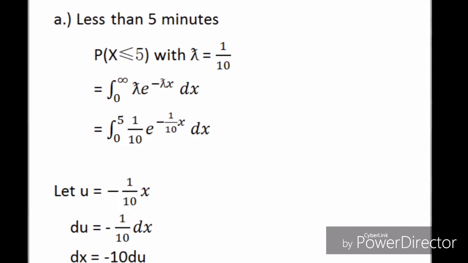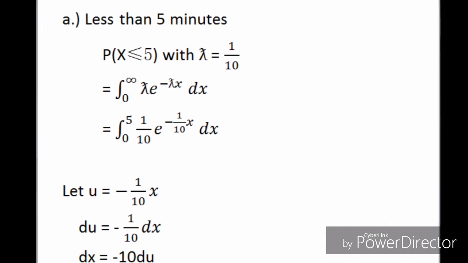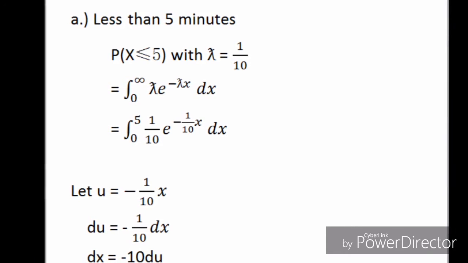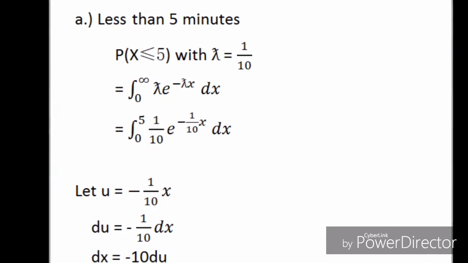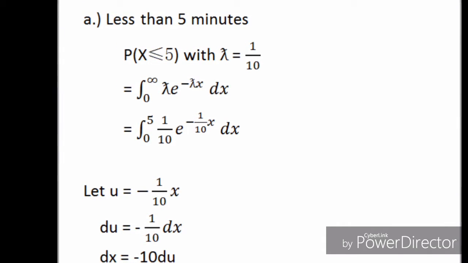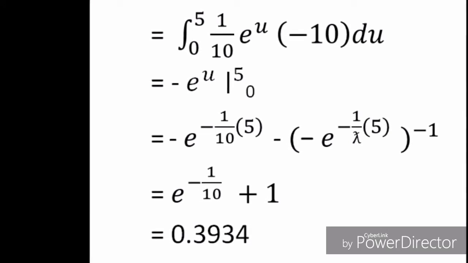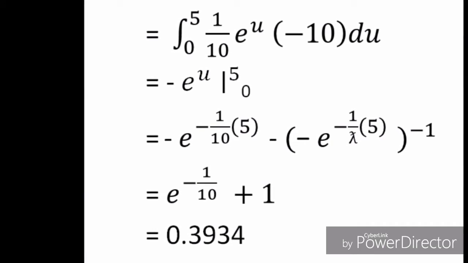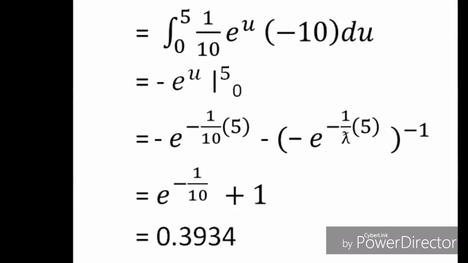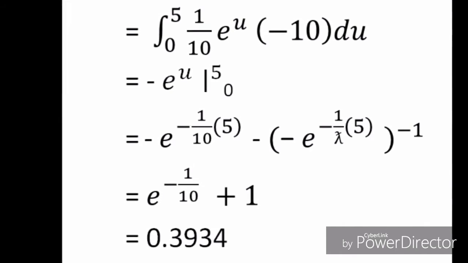We have the integration of 1 over 10 e to the negative 1 over 10 x dx. So let u be equal to negative 1 over 10 x, and our du is negative 1 over 10 dx, which means dx is equal to negative 10 du. So we have now the integration of 1 over 10 e to the u times negative 10 du evaluated from 0 to 5, which is equal to negative e to the u evaluated from 0 to 5.